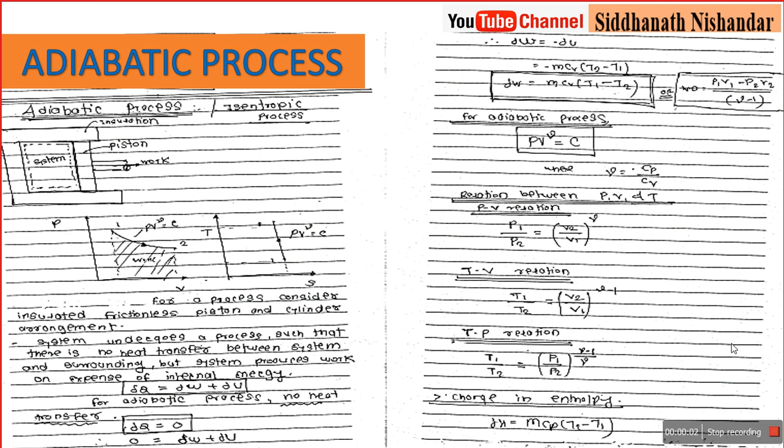Now we see the adiabatic process is also called the isentropic process. In an adiabatic process, the system is provided with some insulation. The surrounding is provided with insulation. What it means? This is not an isolated system. In an adiabatic process, whatever amount of heat is generated inside the system is not supplied to the surrounding.